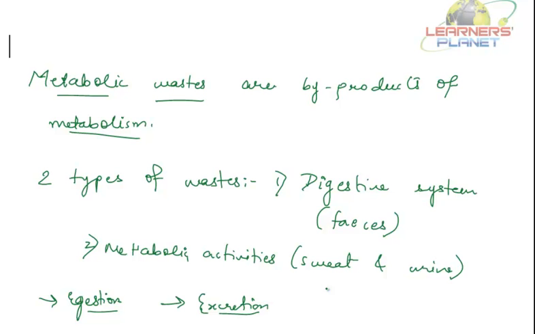The other metabolic waste is salts, and the other one is urea, whose source is protein metabolism. The breakdown of proteins in protein metabolism will yield urea as a metabolic waste which needs to be removed from the body, right?